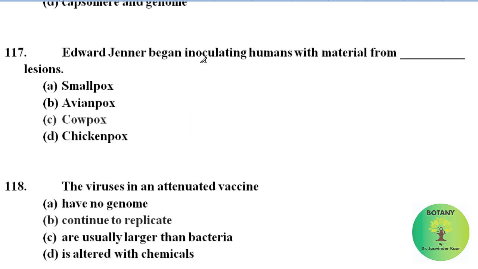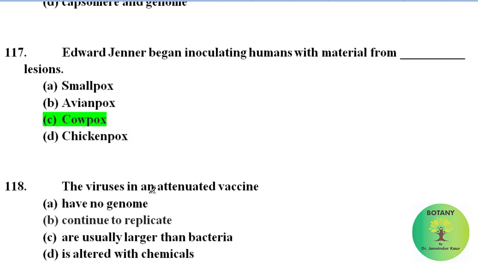Edward Jenner began inoculating humans with material from dash lesions. Smallpox, avian pox, cowpox, chickenpox. Correct answer is cowpox. Edward Jenner began inoculating humans with material from cowpox lesions.